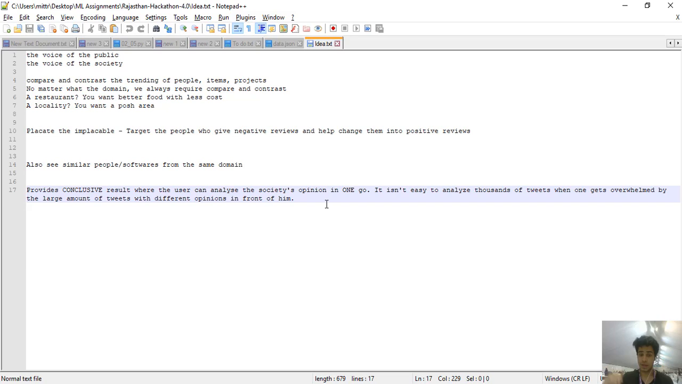It's the society's current opinion, not the past opinion, the current opinion of the software, of the person, or the restaurant, anything. And it's really easy to analyze thousands of tweets when one gets overwhelmed by the large amount of tweets with different opinions in front of him and can't decide what to do with them. Some of the tweets are going to send him in the left direction, some in the right direction. But we don't want to create any more ambiguities in the mind of the person. We just want to make it better for him.